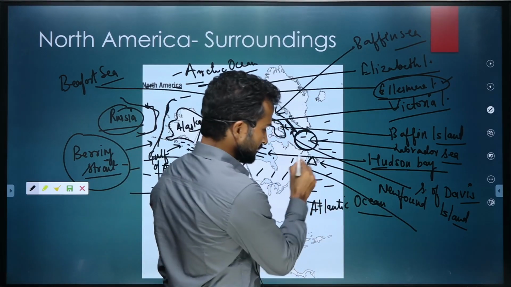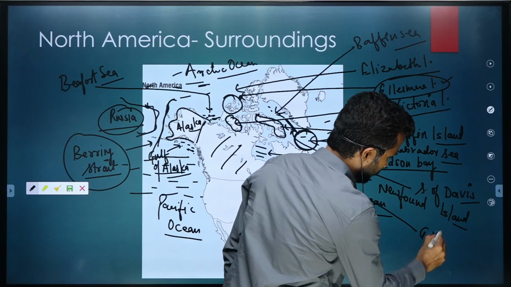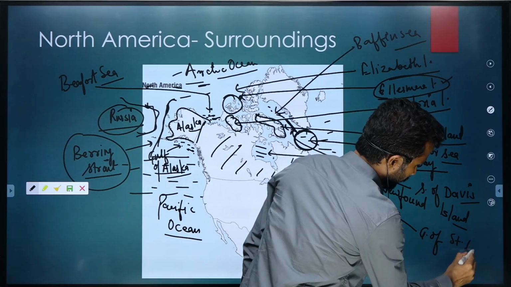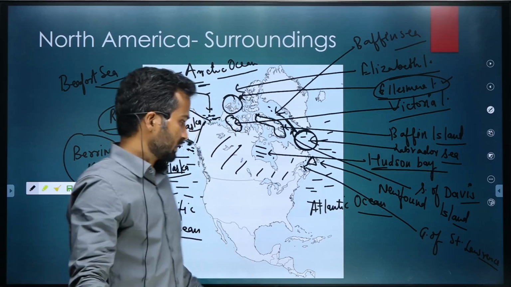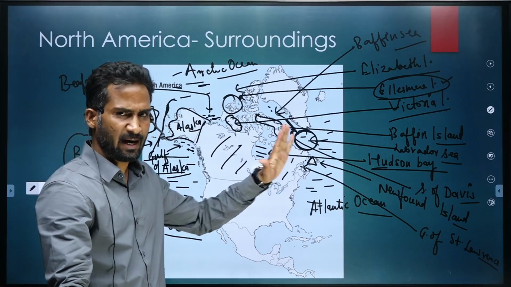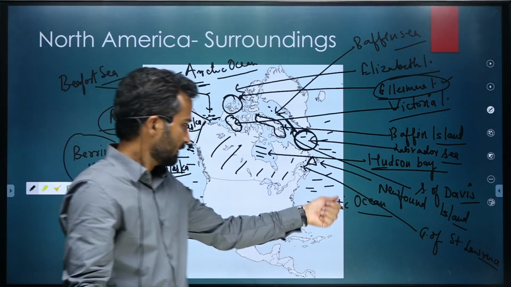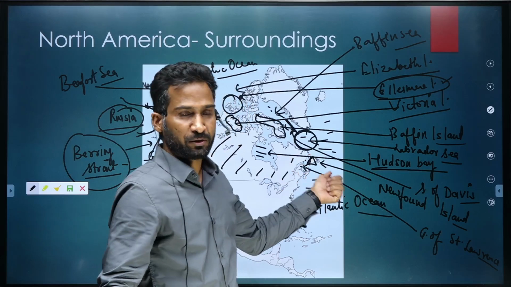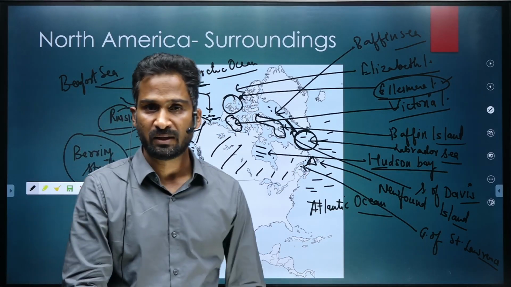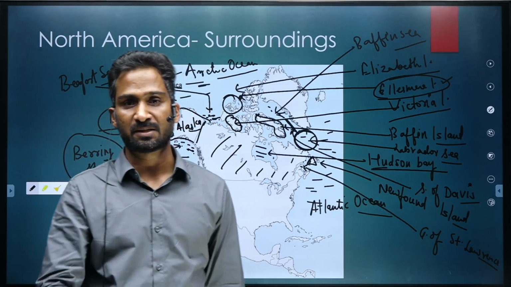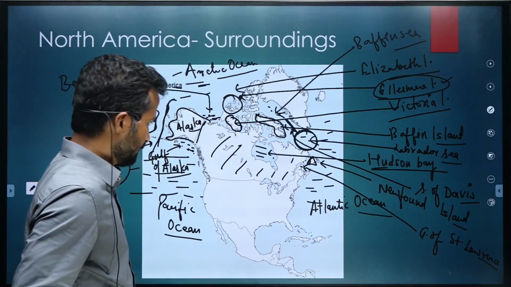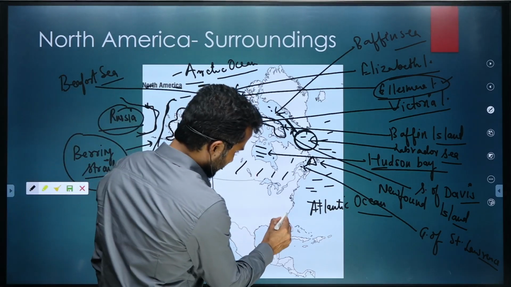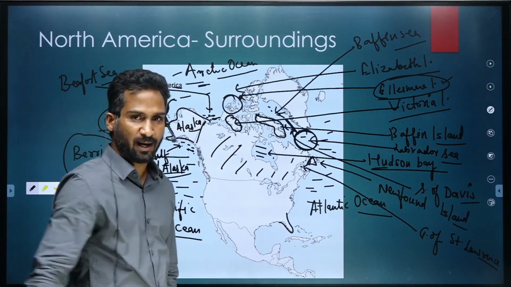And over here, this small sea, this water body is known as the Gulf of St. Lawrence. St. Lawrence is a river which is coming from Lake Erie. I'll tell you later on. And this small water body is known as the Gulf of St. Lawrence, where the St. Lawrence river will drain into. Anyway, coming further downwards, this protruding part is Florida.